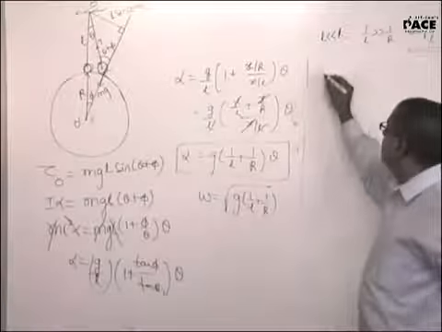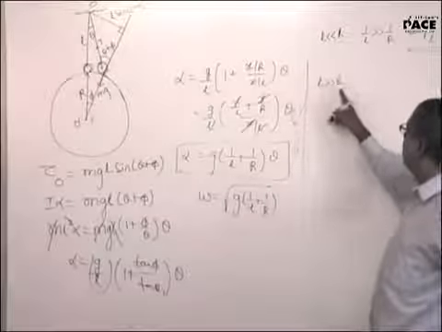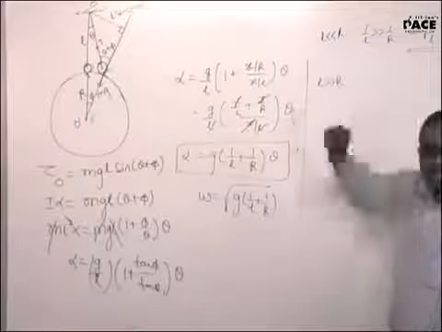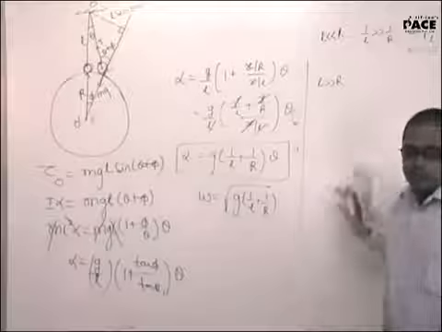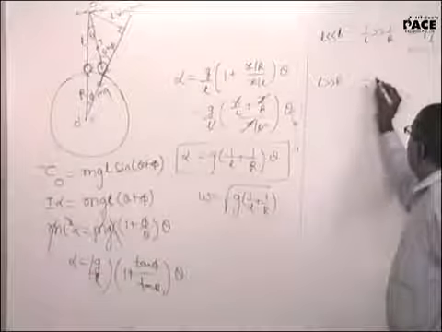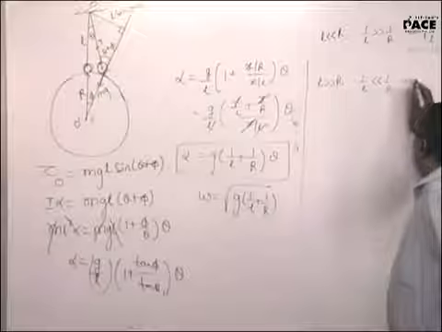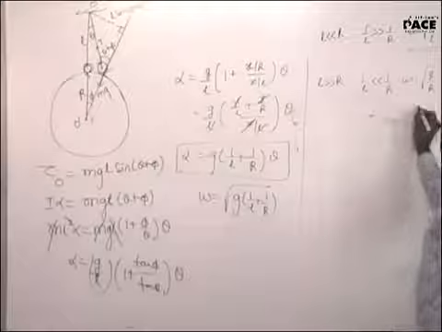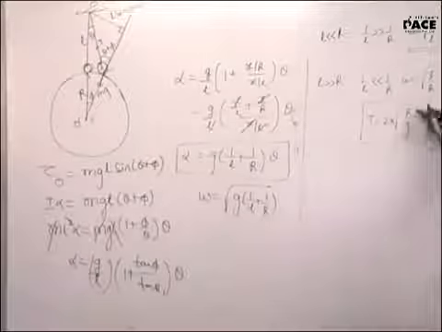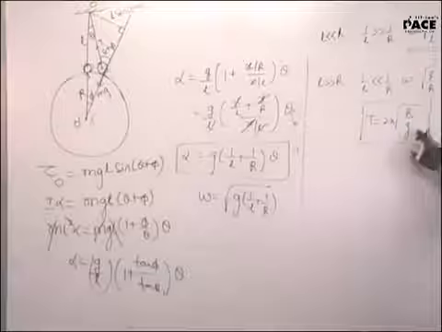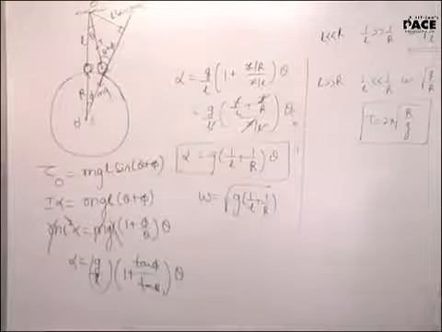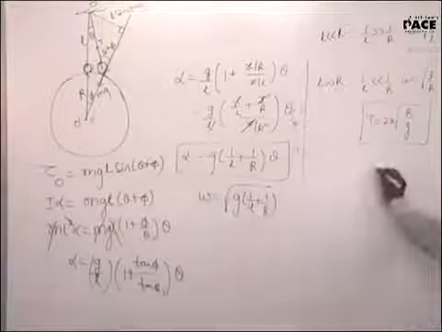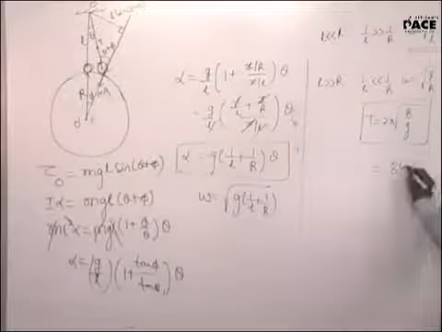But right now I am dealing with a simple pendulum where L is much larger than R. Radius of Earth is 6,400 kilometers. If L is much larger than R, it will be in light years. So 1 by L will be much lesser than 1 by R. Omega will be under root G by R. So time period will be 2 pi under root R by G. Radius of Earth is 6,400 kilometers. G approximately you can take as 10. Substitute and see, you will get 84.6 minutes.